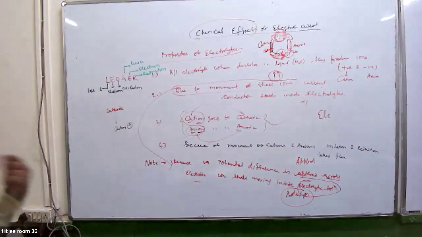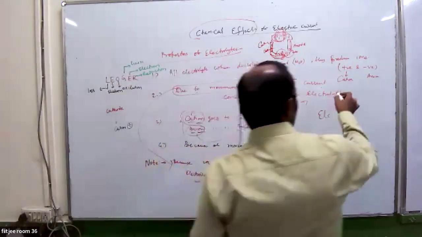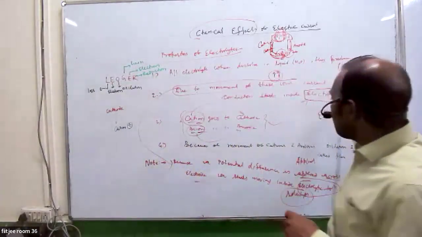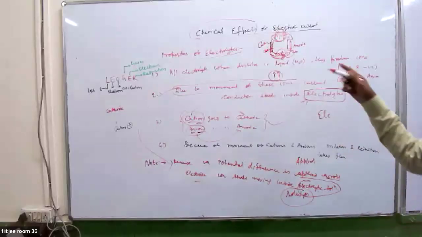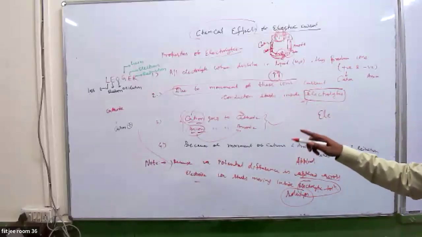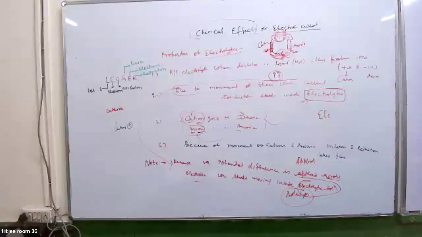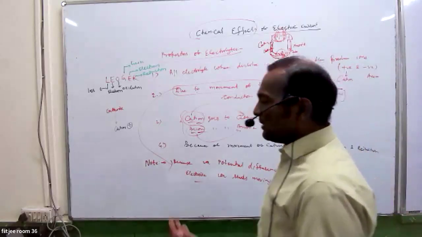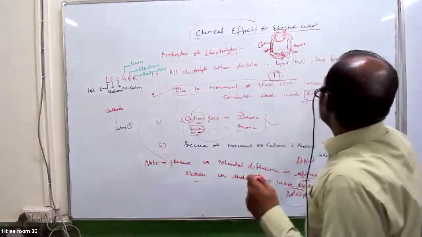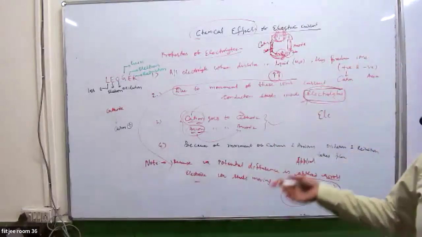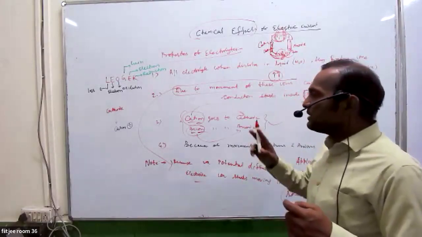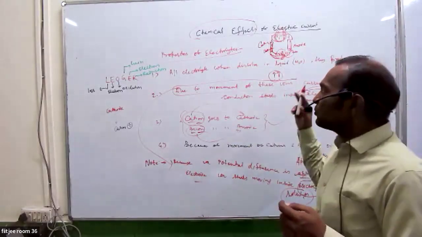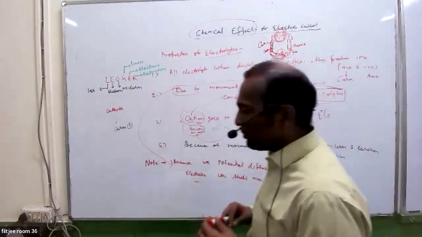The process of decomposition of electrolytes and movement of electrolytes inside the solution, this process is known as electrolysis. The process in which electrolytes are broken into cations and anions, and by the application of potential difference they move from cathode to anode. So this entire process is known as electrolysis.